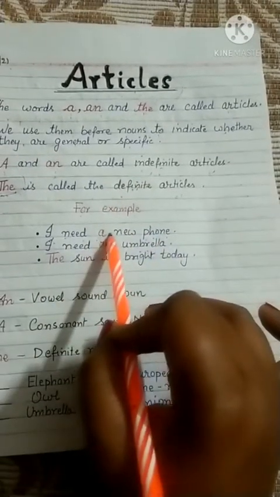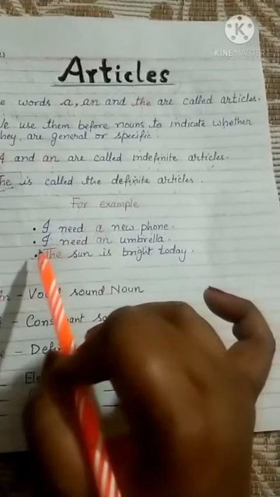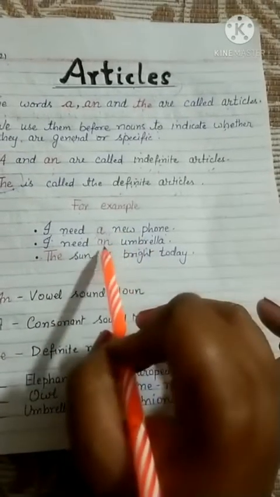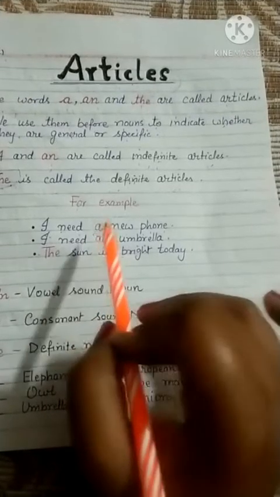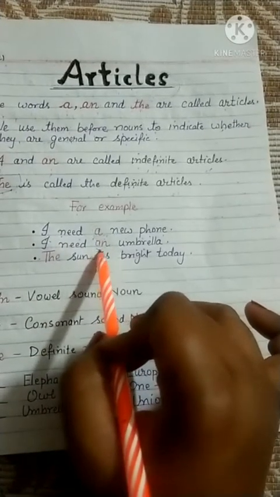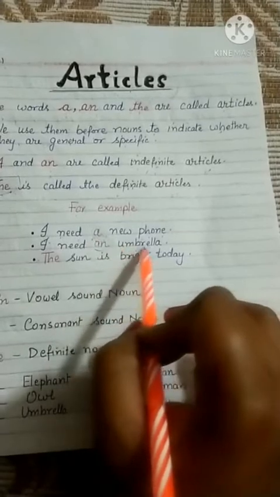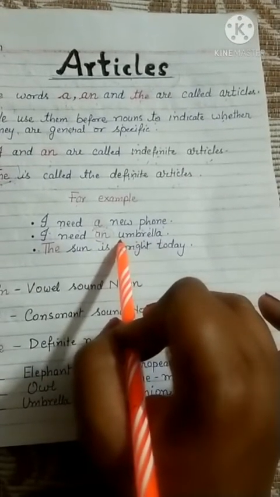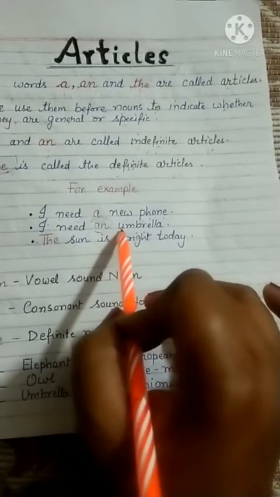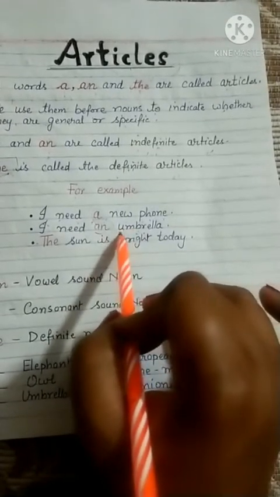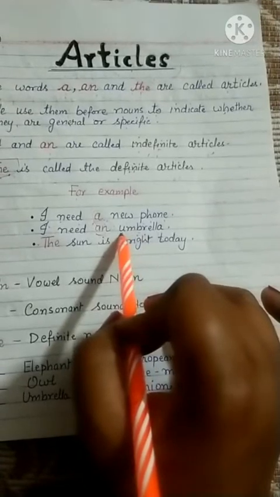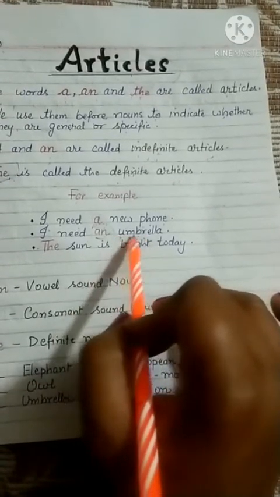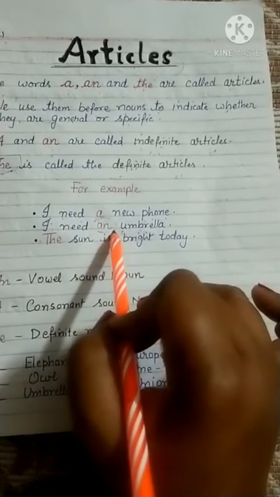We use the article a before that. Next is, I need an umbrella. Why do we use an? We indicate that the word is starting with a vowel sound. U is given here. Umbrella, because the pronunciation is a, e, i, o, u, so we use an.